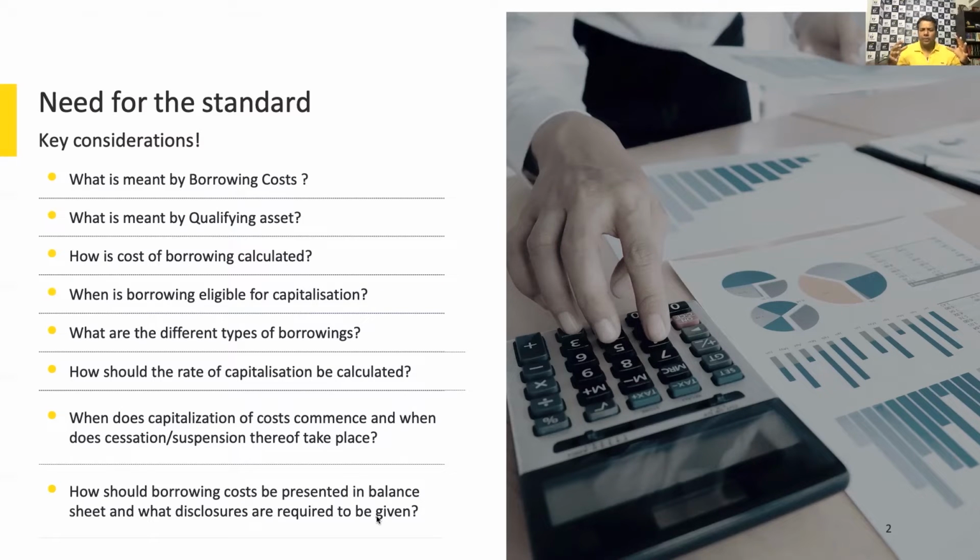Now, the complexity arises when you are actually incurring borrowing cost to build an asset, an asset which is going to generate and provide future economic benefit. If you're building such an asset, then the question comes: what is the cost of building that asset?